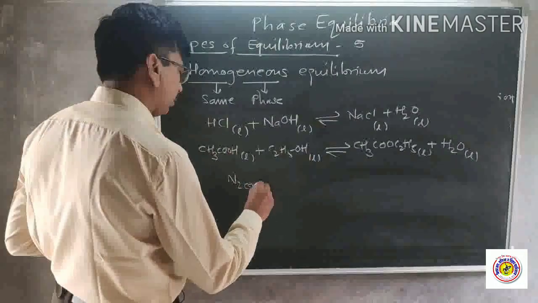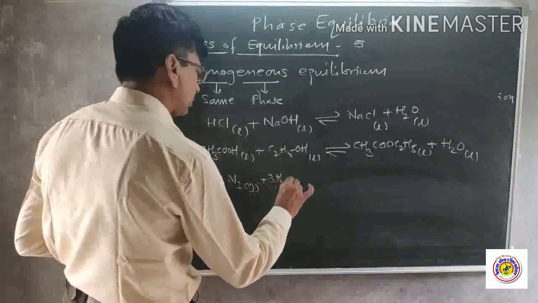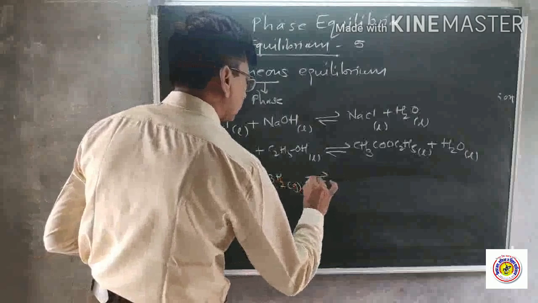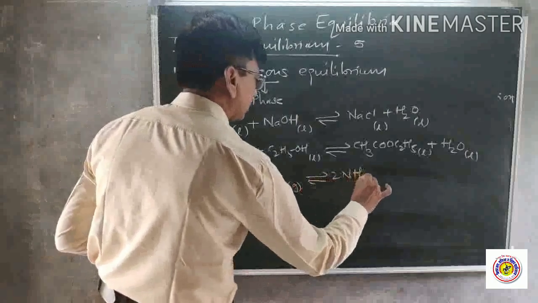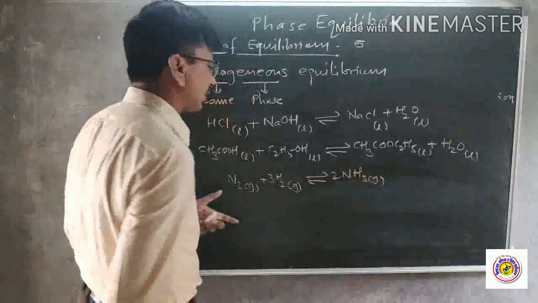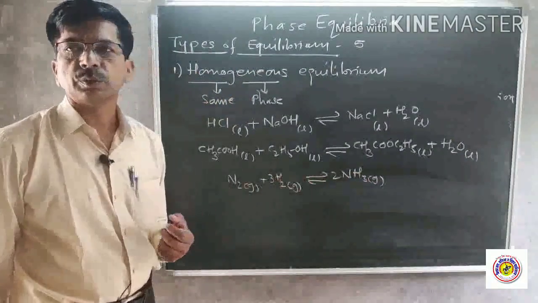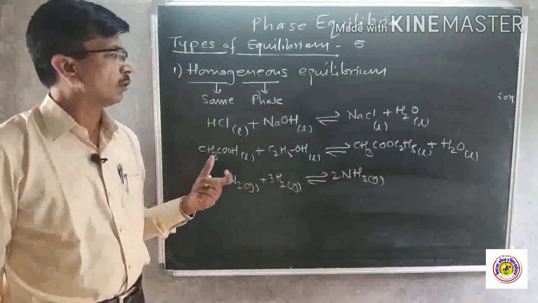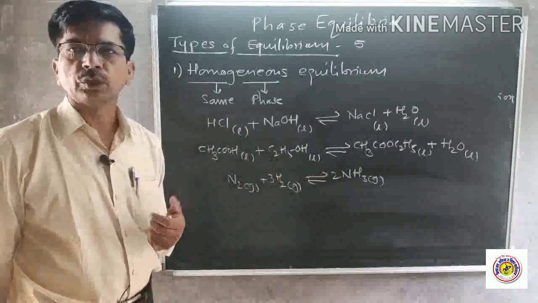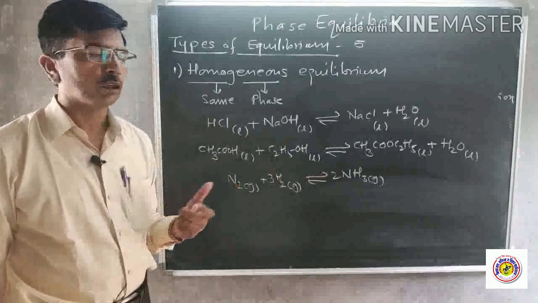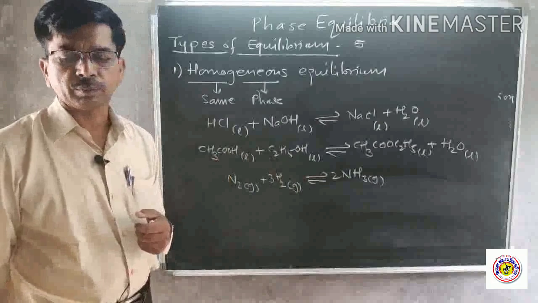We may have another example, N2 gas plus three H2 gas gives us two NH3, ammonia gas. Now in this case all the reactants and products are in gaseous state. So the only thing is that reactants and products must be in the same state, same phase. Then, if it attains equilibrium, we say that the reaction is under homogeneous equilibrium.